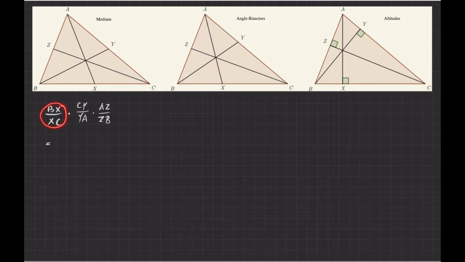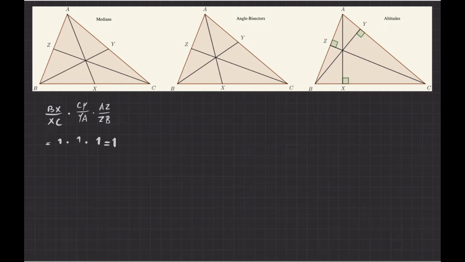So this fraction is equal to 1. For the same reason, the second fraction is also equal to 1 because Y is in the middle of line segment AC. And the third one is for the same reason 1, and when I multiply them, it becomes 1. So according to Ceva's converse theorem, we realize that the medians are concurrent.